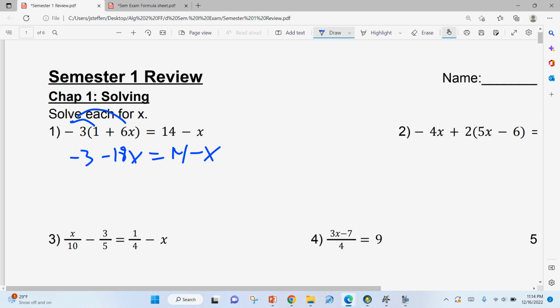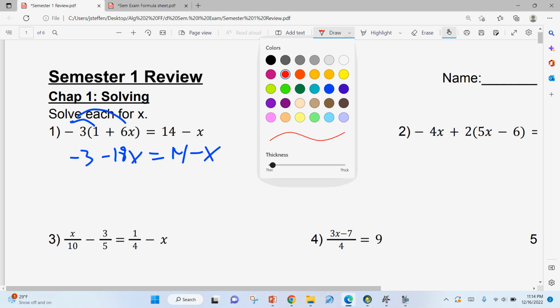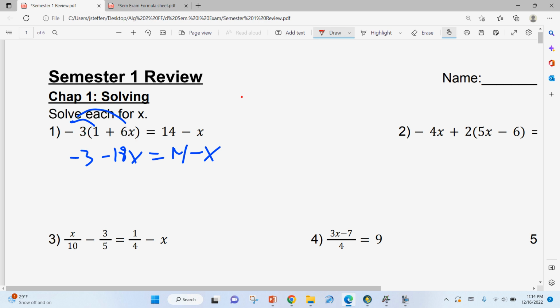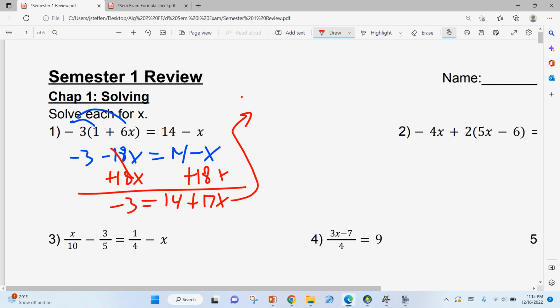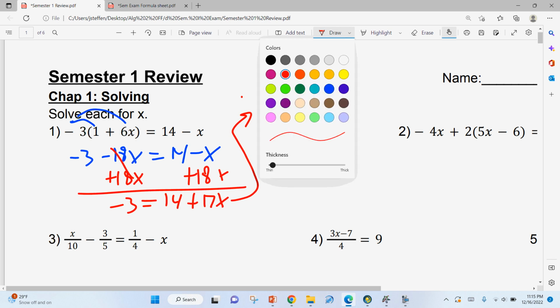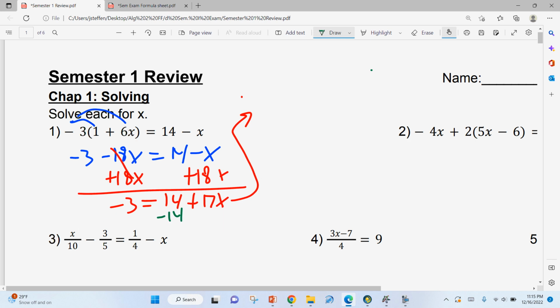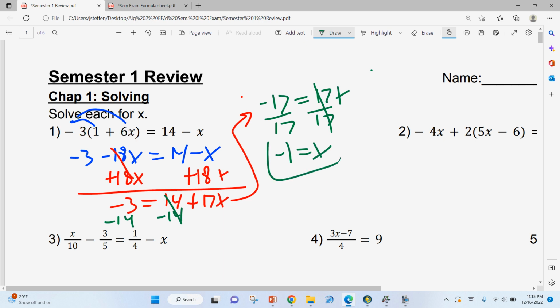Then we need to combine our like terms. So I'm going to add 18x first. There's a couple different ways you can do this one, but that's the way I'm going to do this. So that cancels. You get negative 3 is equal to 14 plus 17x. I'm running out of room, so I'm going to go over here. Then I'm going to subtract the 14 from both sides. Subtract 14, subtract 14. That gives you negative 17 is equal to 17x. Divide both sides by 17. You get negative 1 is equal to x, and that is your answer for that one.